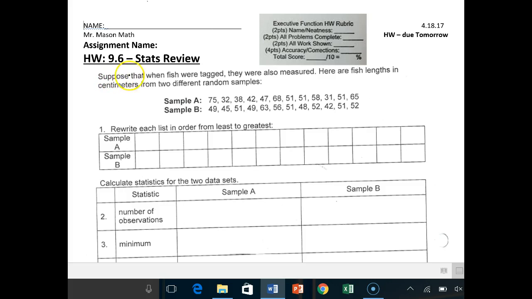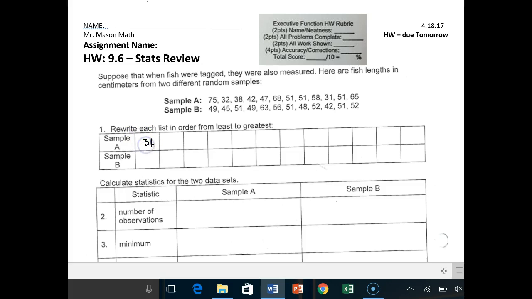Suppose that when fish were tagged, they were also measured. Here are the fish lengths in centimeters from two different random samples. So we have all these fish that were caught in sample A, and all these fish were caught in sample B. The first question just says rewrite each list in order from least to greatest. So I will do sample A for you.